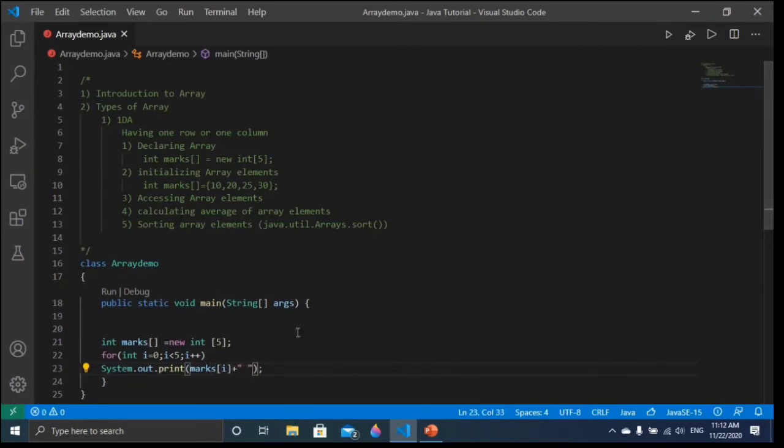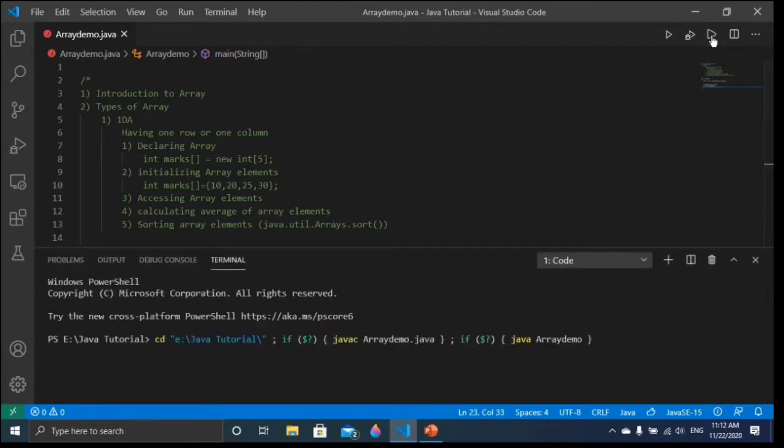Now I'm going to print. If I run this, you will see it's going to display only 0 0, because this array marks has no value. So let me show you, friends. You can see it's going to print 0 0.